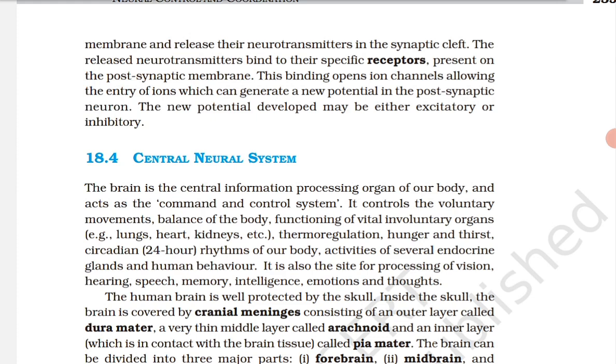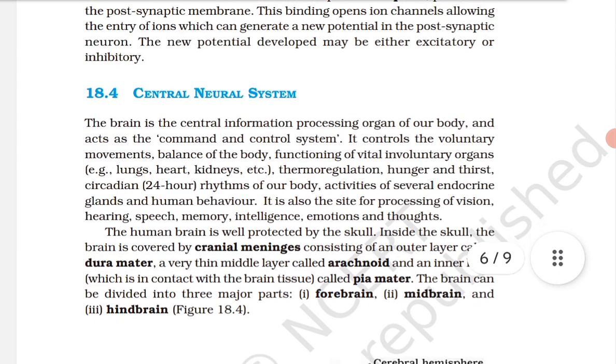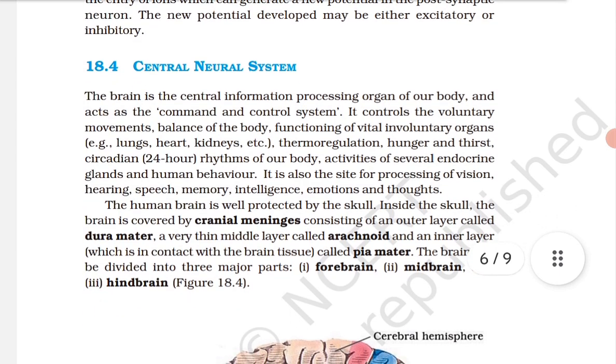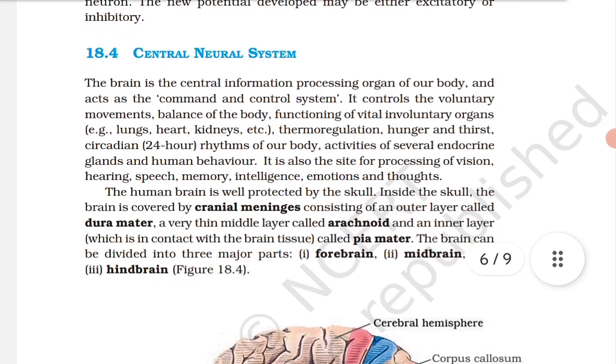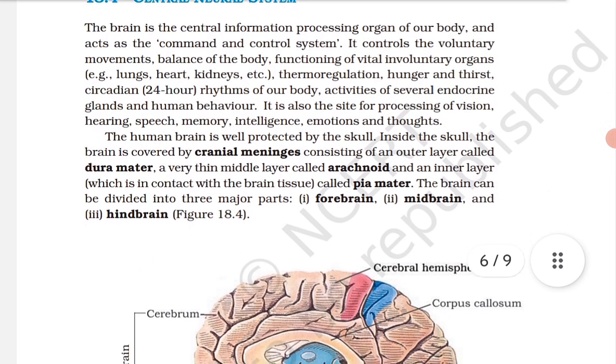The brain can be divided into three major parts: forebrain, midbrain and hindbrain. Okay? Understood? What all comes in the hindbrain? Pons, cerebellum and medulla. In the forebrain, hypothalamus and cerebrum. I am telling what is given in the diagram.